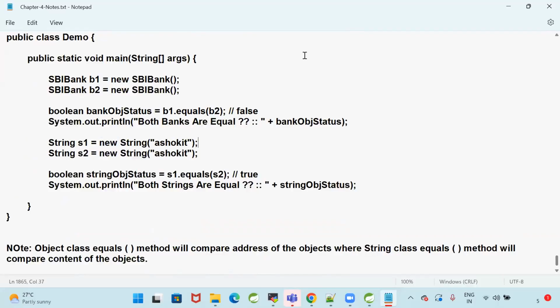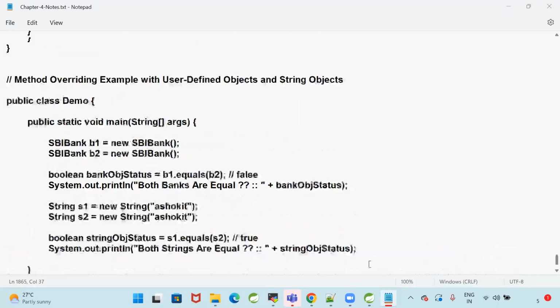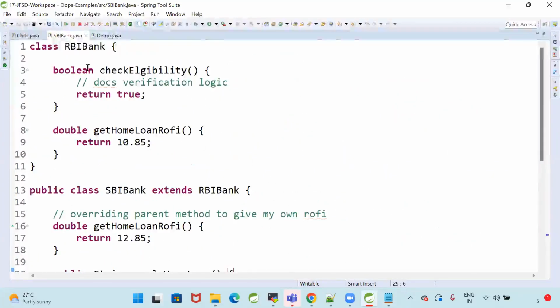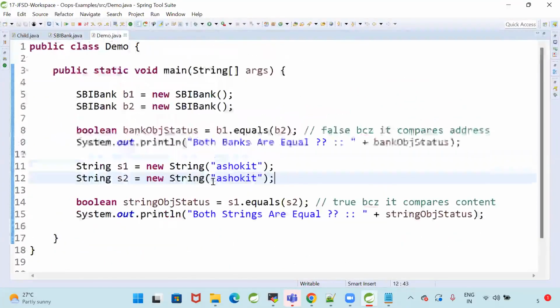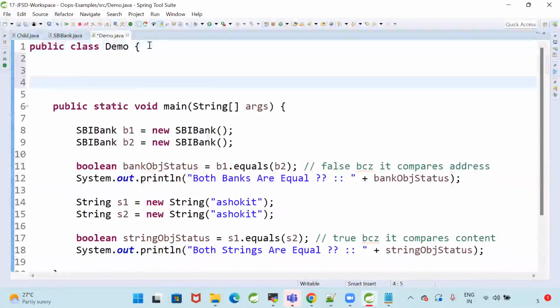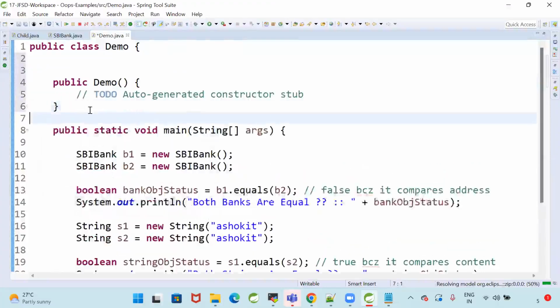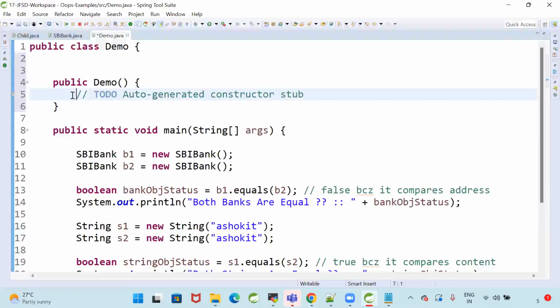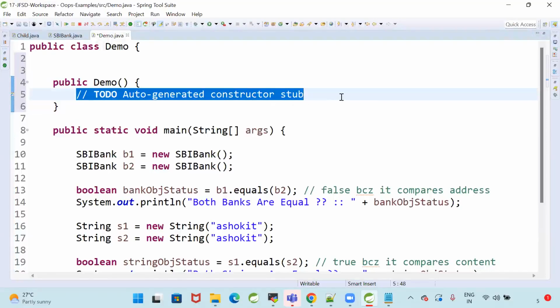Sir, my next doubt: is a no-argument constructor the same as a default constructor? Default constructor and zero parameter constructor are the same in purpose. But if you don't write the constructor, whatever constructor the compiler adds is called the default constructor. If you write a constructor without any parameter, that is called zero param. Functionality is the same, but if you don't write it, it is called default; if you write it without parameters, it is called zero param.